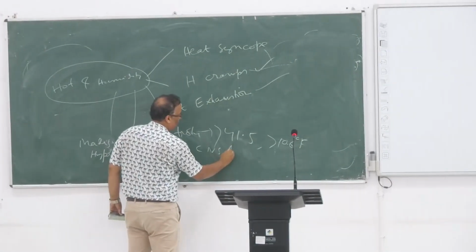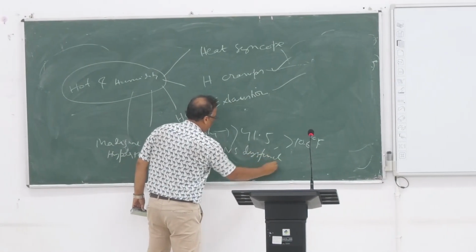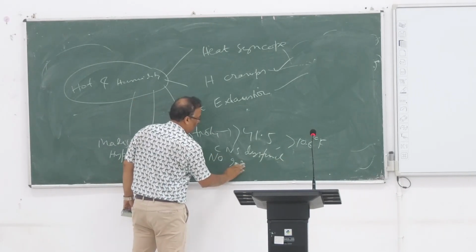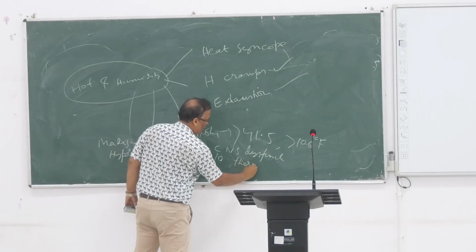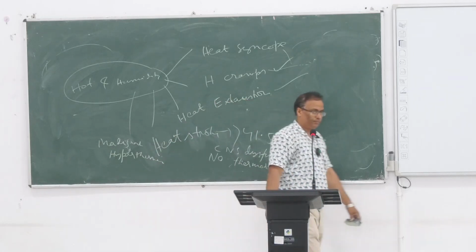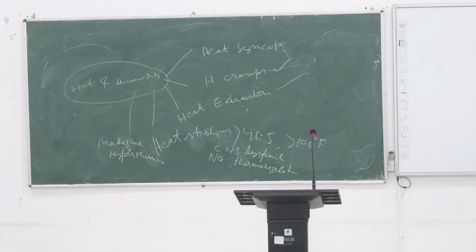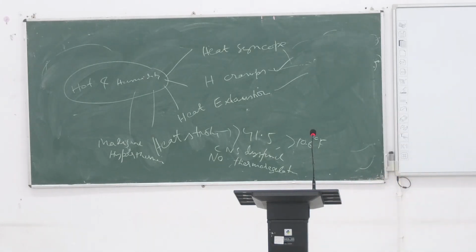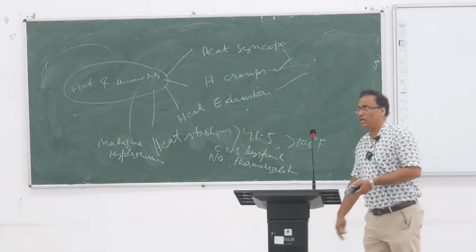So CNS dysfunction will be there, and no thermoregulation, meaning the hypothalamus cannot understand anything anymore. If the hypothalamus does not understand the outer heat, it cannot recognize whether to do heat loss or heat gain. Whether you are sweating or shivering is due to your hypothalamus. It's happening there.